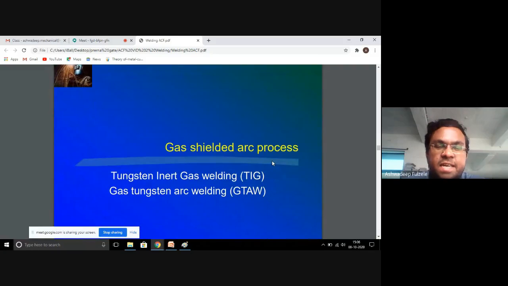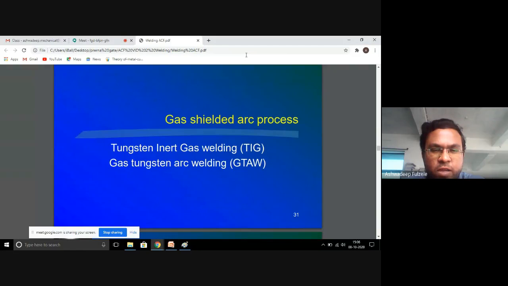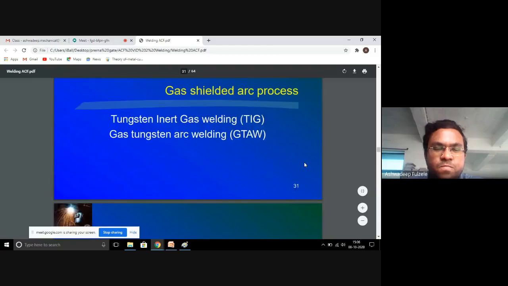Now the gas shielded arc processes. There are two types of gas shielded welding processes, TIG and MIG. TIG stands for tungsten inert gas welding, and GTAW stands for gas tungsten arc welding.